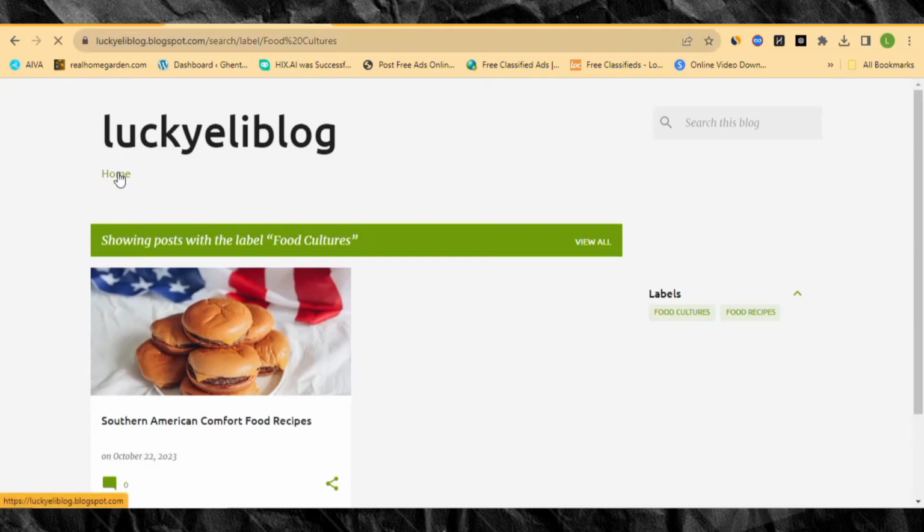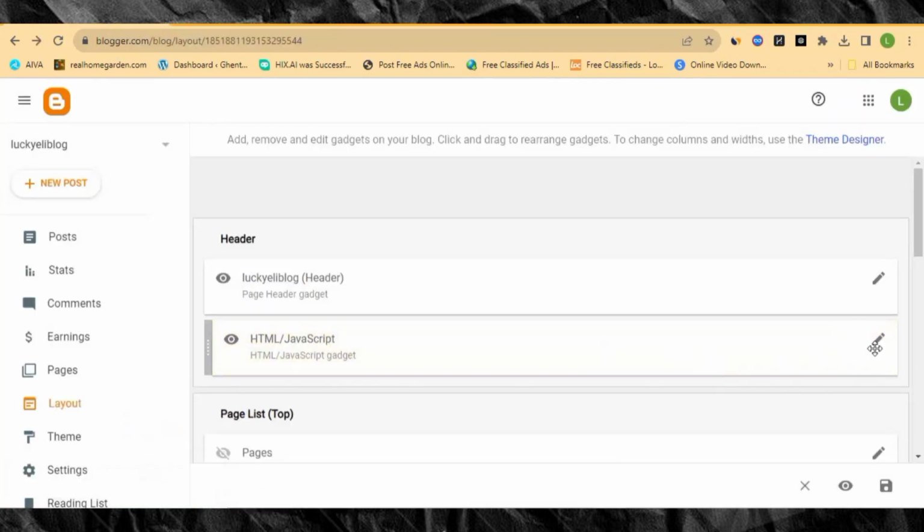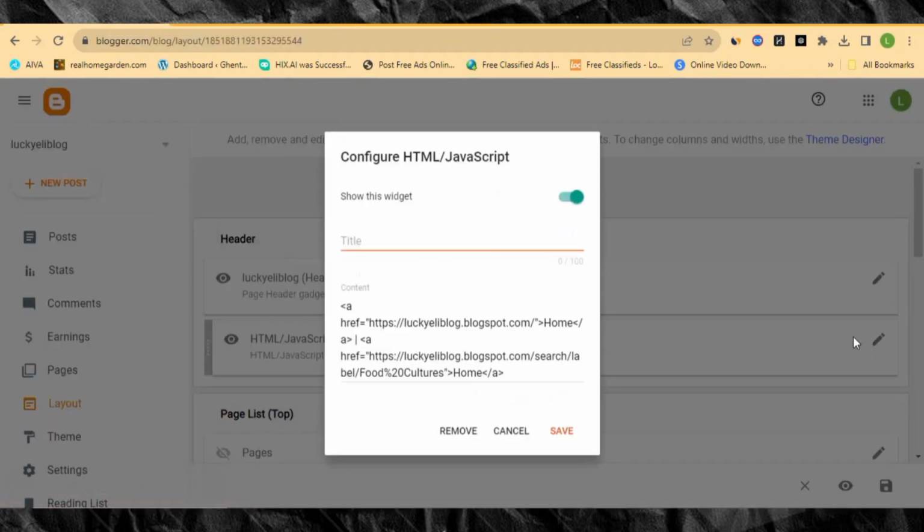So let me refresh. Let's go back to the home page and see, in case that menu will also be showing. You can see the menu is showing, but it's still showing home. It tells you that we didn't add the name. So let's go and edit the name, right?